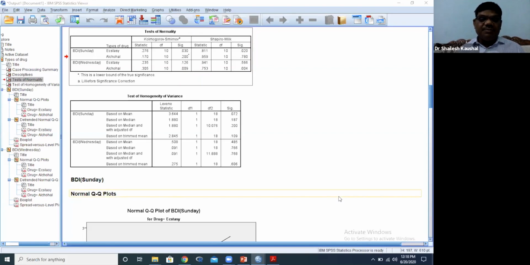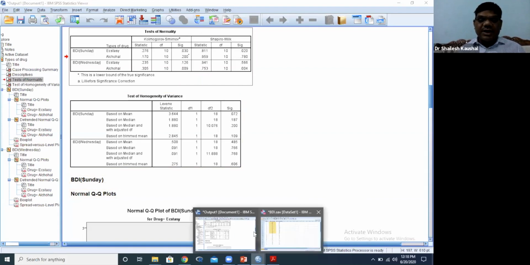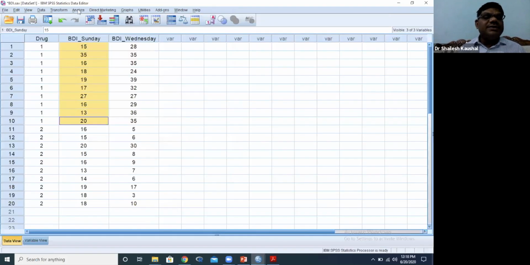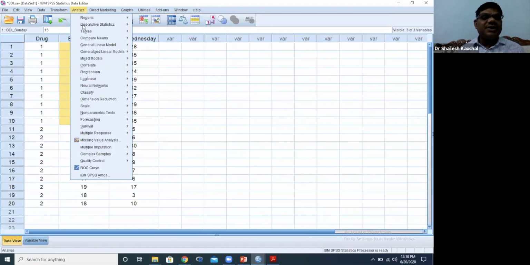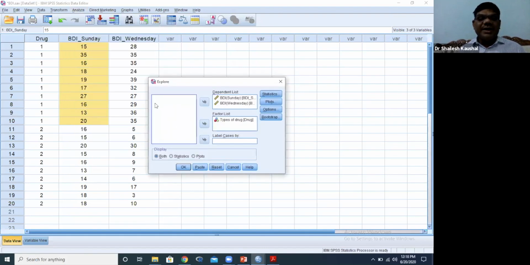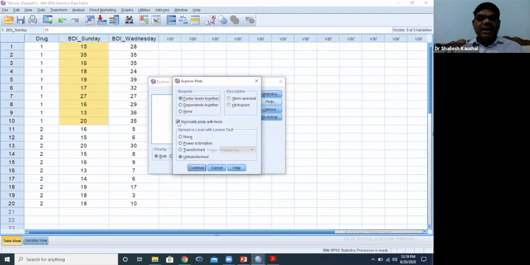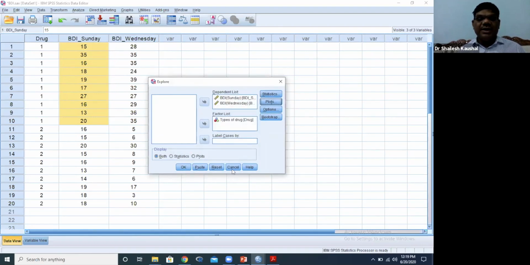So I am repeating again, because one question came up. You can see, analyze, descriptive statistics, and explore. Is it clear? Now I transfer the categorical variable into the factor list, and the other two variables into the dependent list, and then plots, tick normality plots, and for Levene test untransformed, and continue and okay.